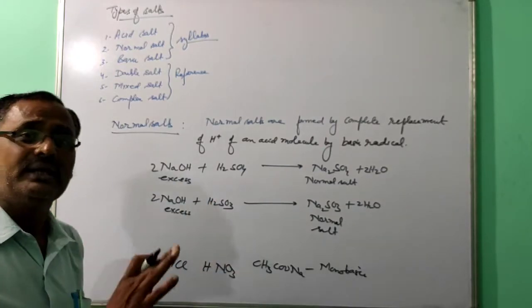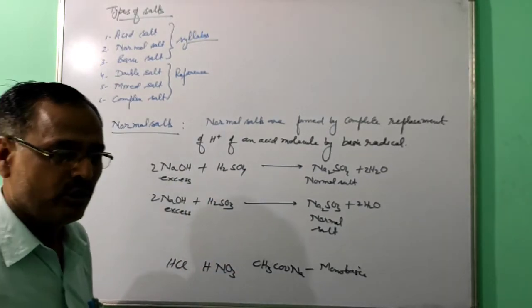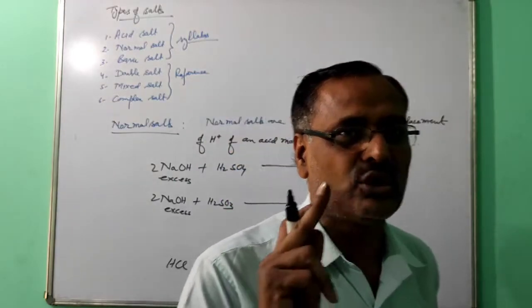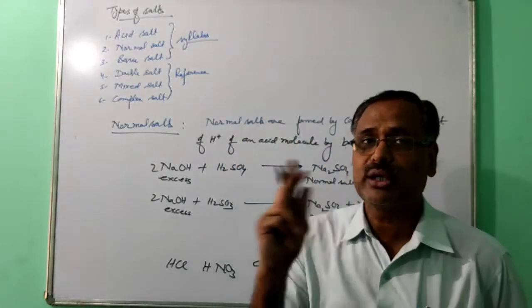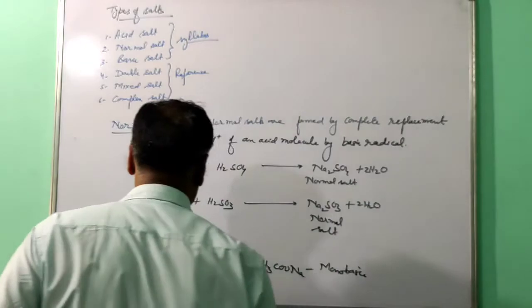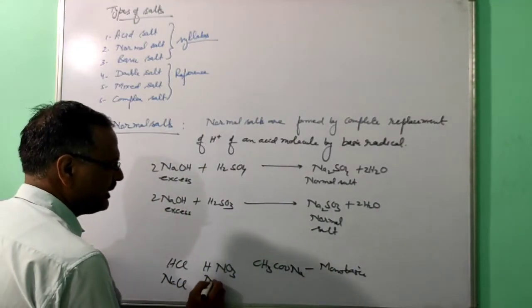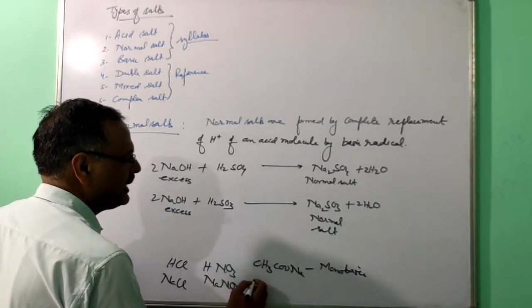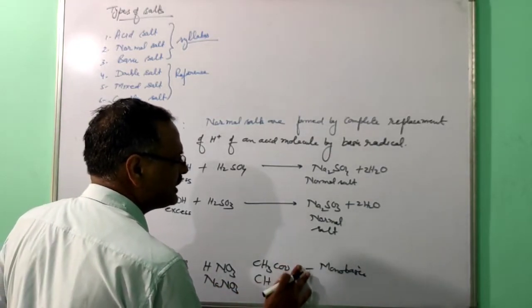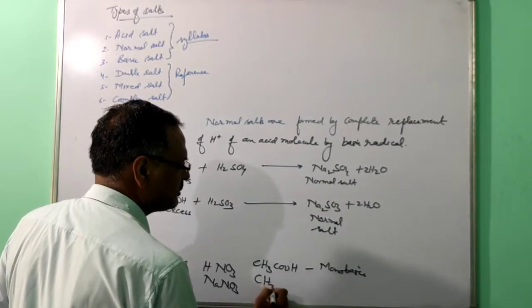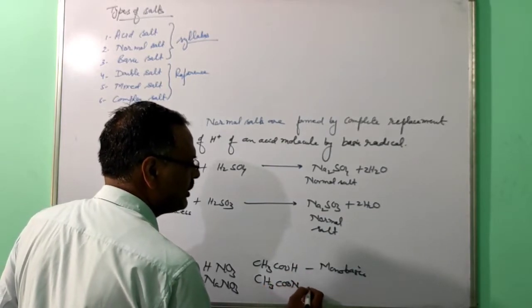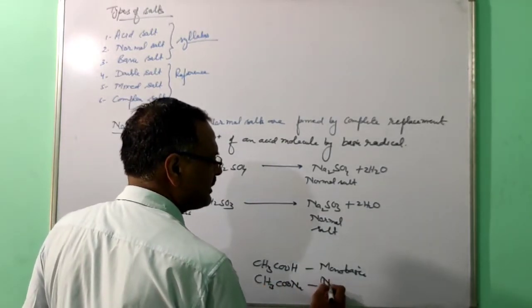At minimum one hydrogen atom must be replaced; half of a hydrogen atom you cannot replace. So the normal salts are NaCl, NaNO3, and sodium acetate.